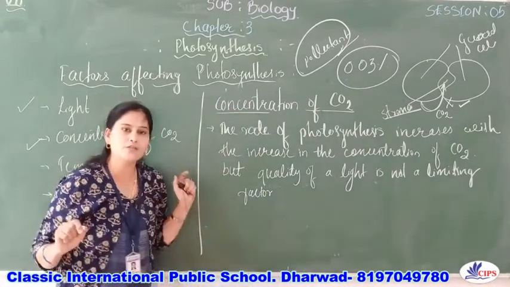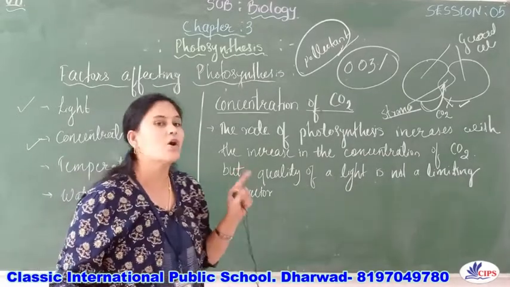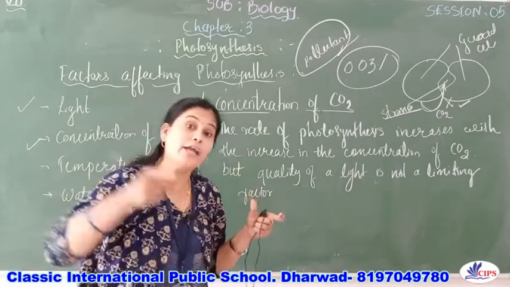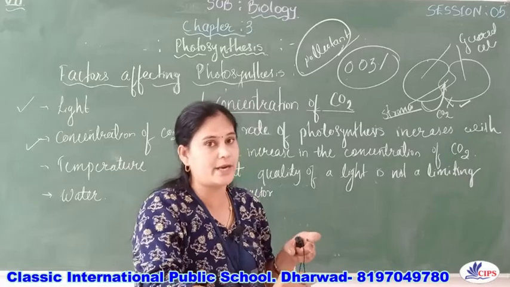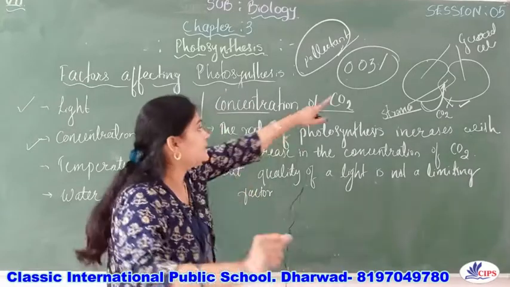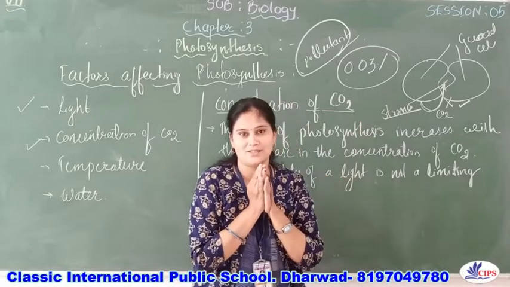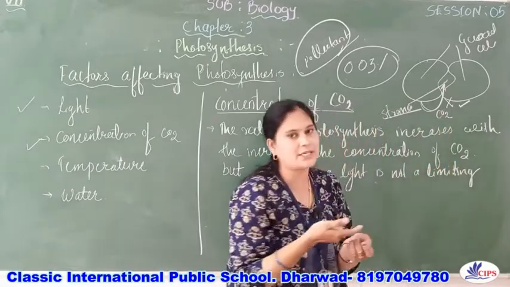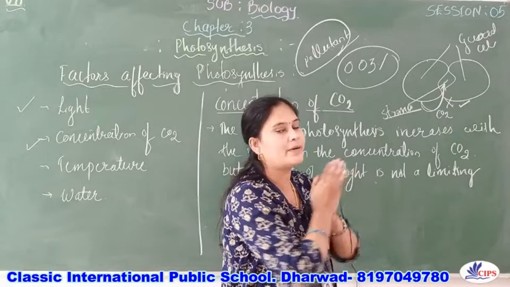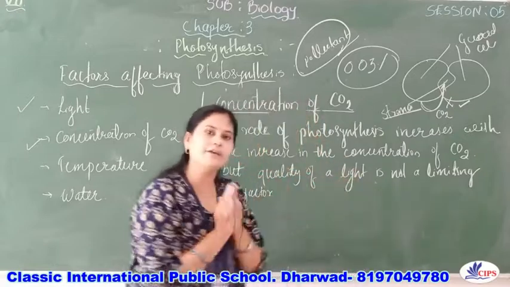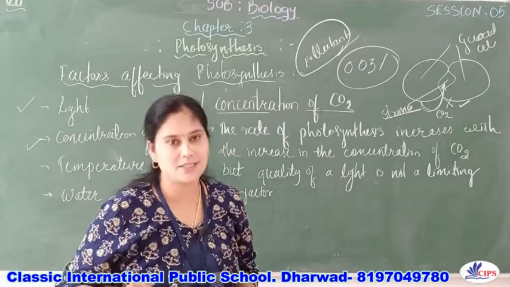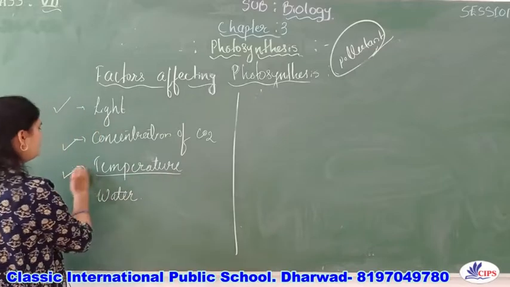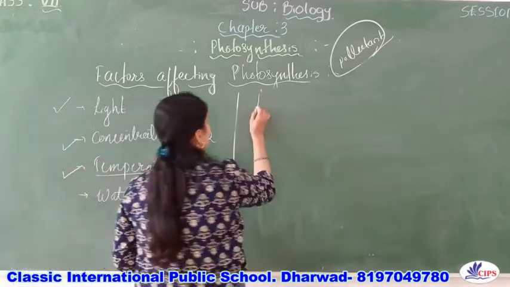So the rate of photosynthesis increases with the increase in the concentration of carbon dioxide. But the condition is that if a high concentration of carbon dioxide is present in the atmosphere, then the stomata will close, right? If the door is closed, see, from the stomata only the carbon dioxide is entering. If the door is closed, then how will the carbon dioxide enter? If the carbon dioxide will not enter, there is no question of photosynthesis. So the next factor which affects the rate of photosynthesis is the temperature.